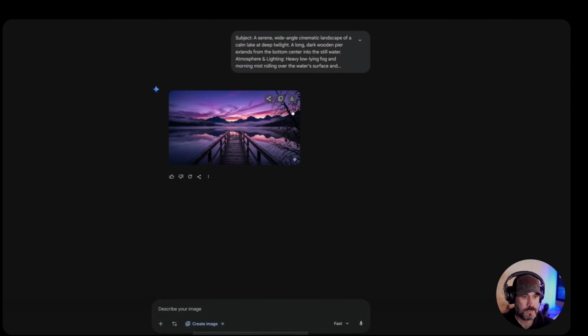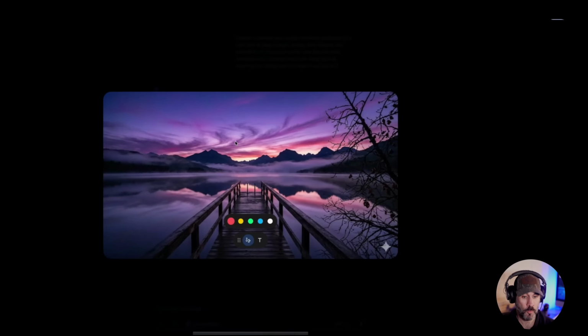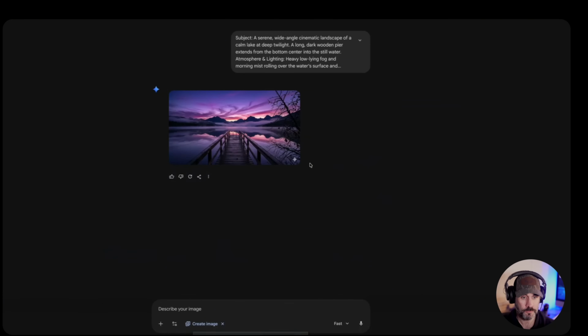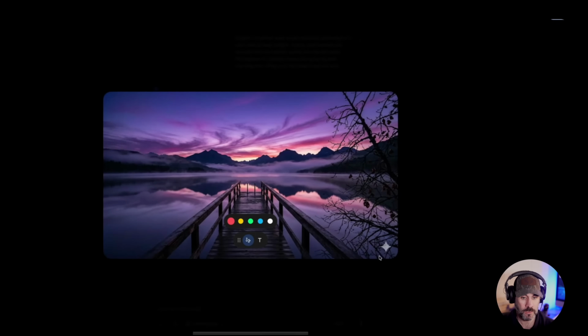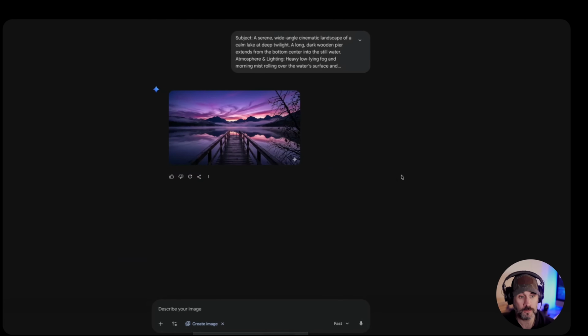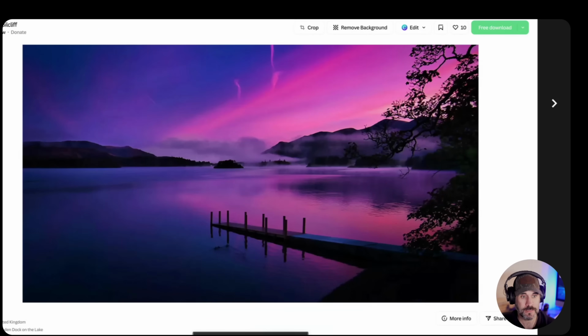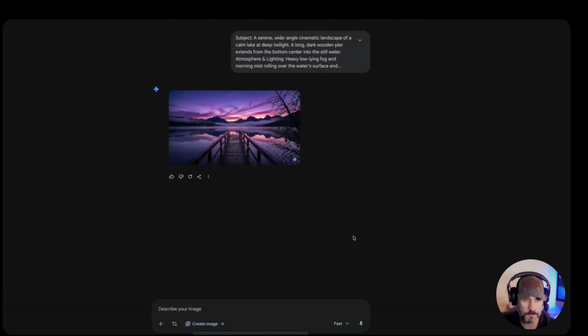So this is the image that it created based off of the prompt that we had it analyze from that image, not through the gem, just through regular Gemini. And this is what it created. And if I open that up, you can see, oops, hold on. You can see right here, it's got the watermark, created an image. And yes, it looks pretty good. Is it exactly like this? No, but it's not bad, right? It's not exactly what we wanted.